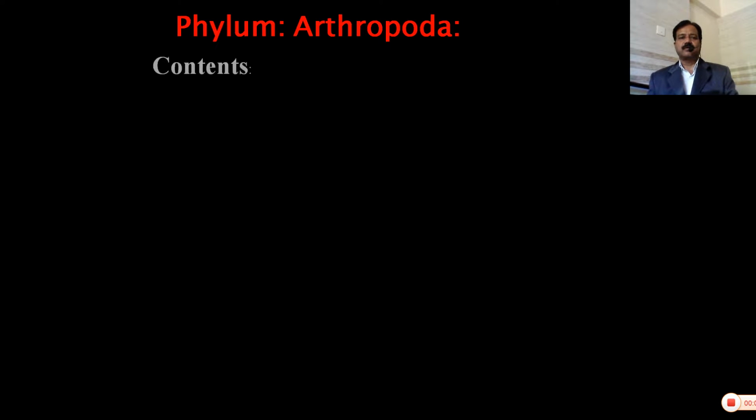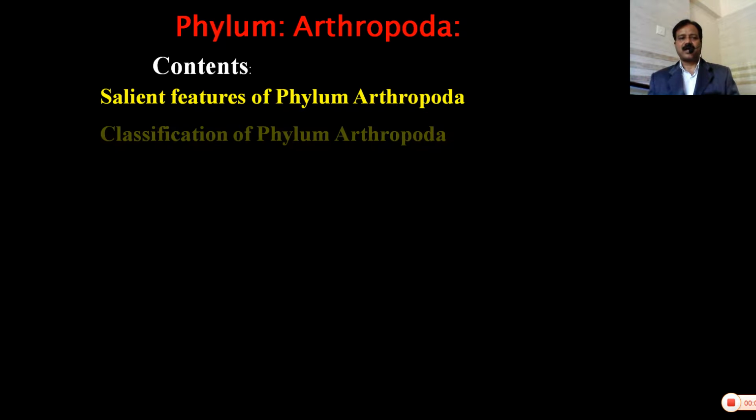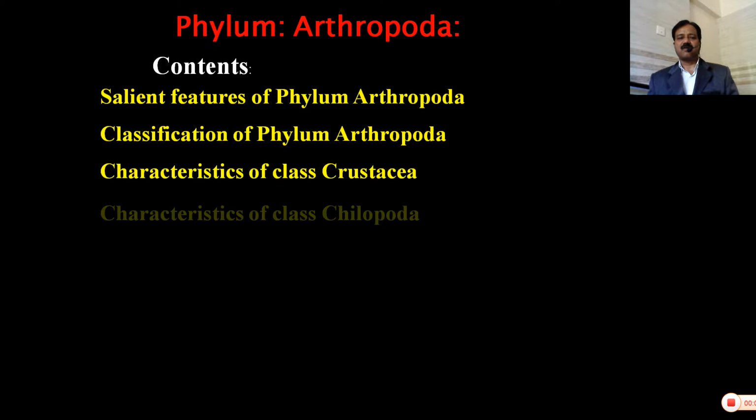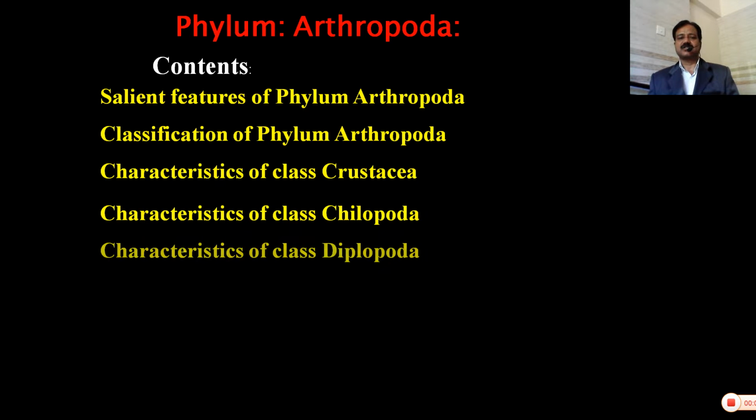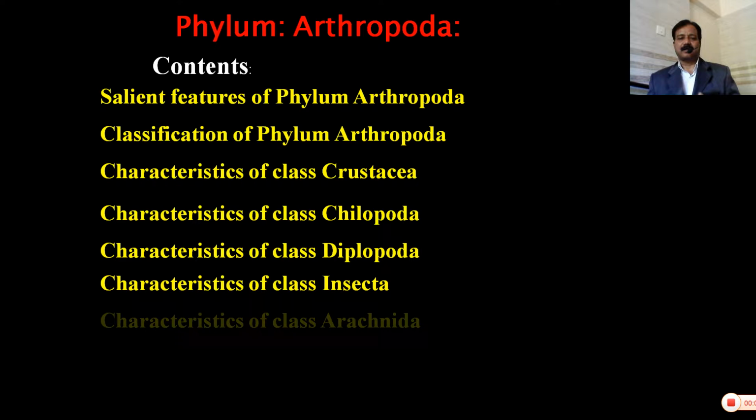In this video, I will explain salient features of phylum Arthropoda, classification of phylum Arthropoda, characteristics of class Crustacea, class Chilopoda, class Diplopoda, class Insecta, and class Arachnida.